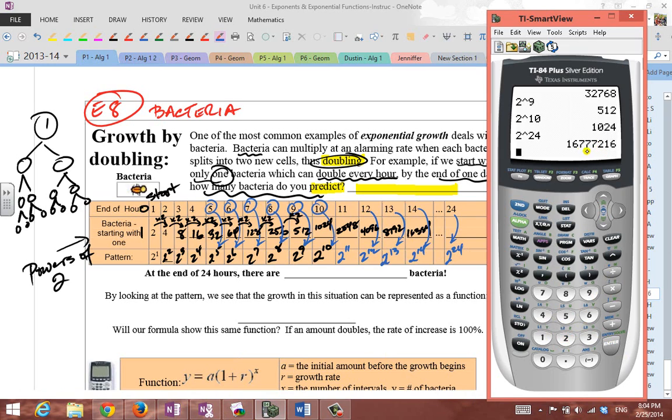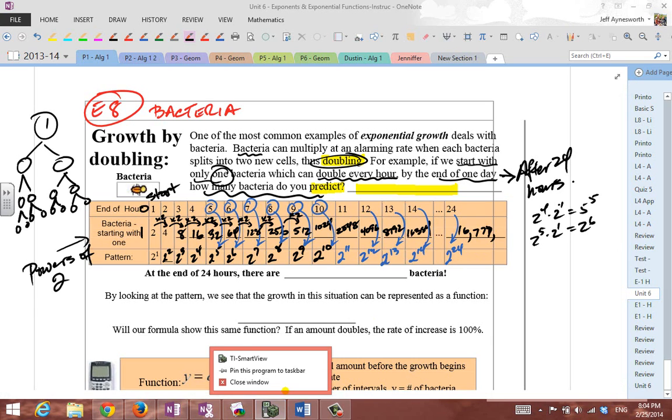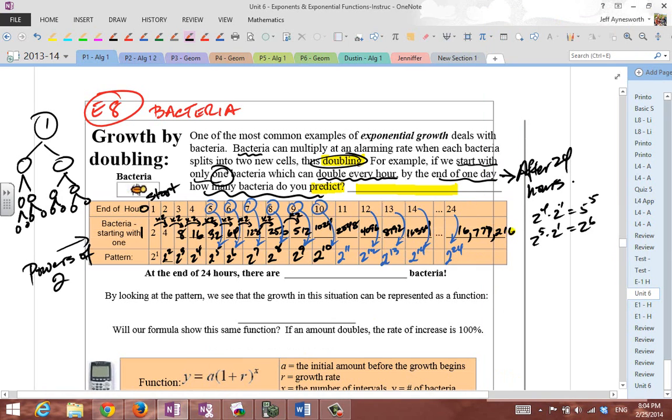If you write that number down, put the commas in, that's 16,777,216 bacteria. So let's write that number down here. 16,777,000. All right, let's look at that number again. 216. So 216 bacteria. So at the end of 24 hours, there are 16,777,216 bacteria. Wow, guys. I mean, that's a lot of bacteria.